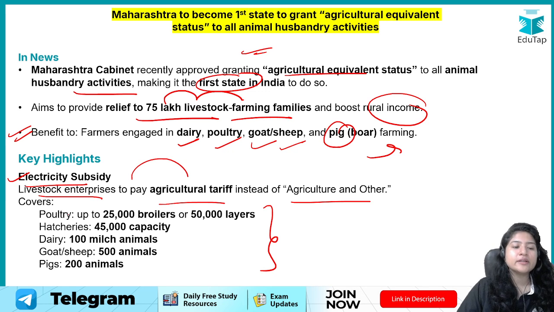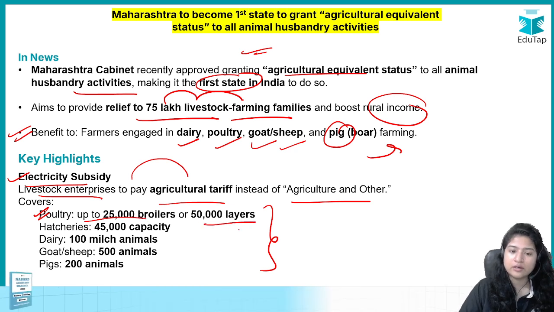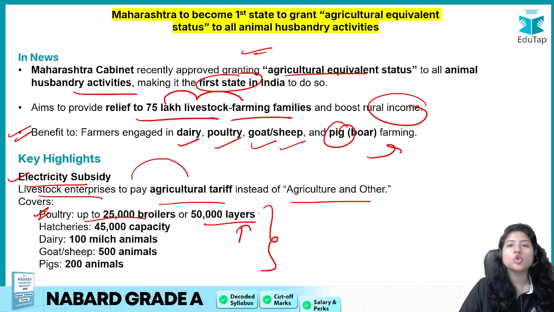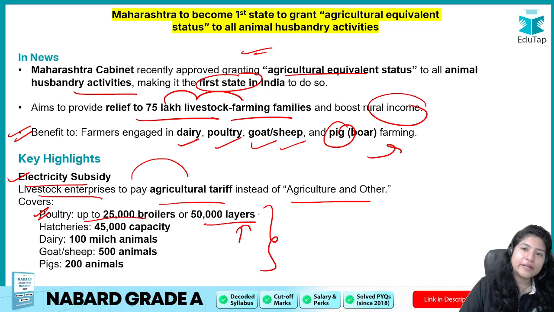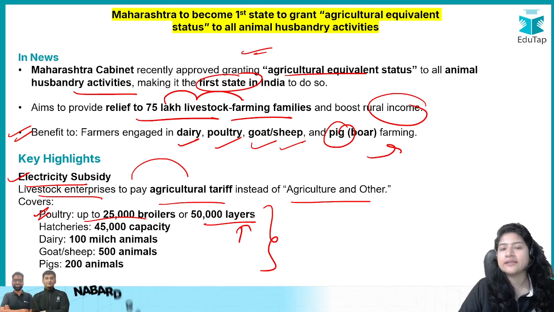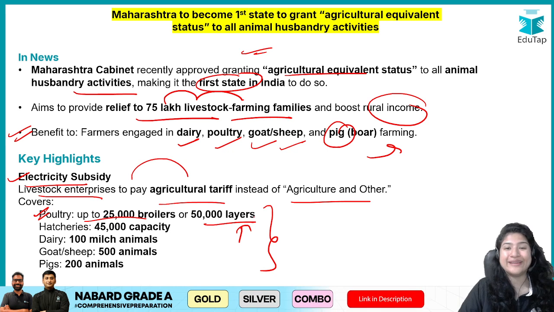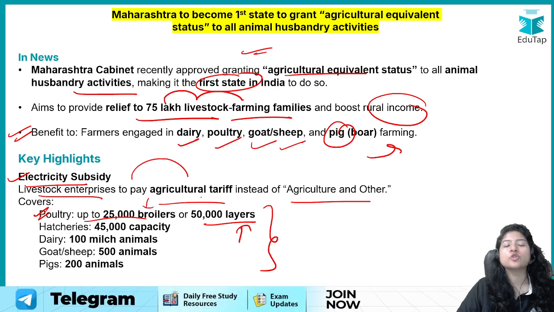So in poultry, how much will get electricity subsidy? If they have up to 25,000 broilers or 5,000 layers. Layers are those breeds of poultry which are raised to lay eggs. They are not killed for their meat. They are just there to lay their eggs. And broilers are those breeds which are reared for their meat. Broilers are not good layers.